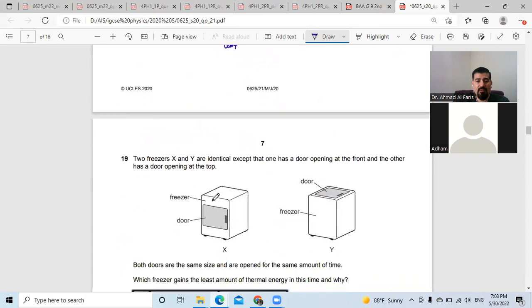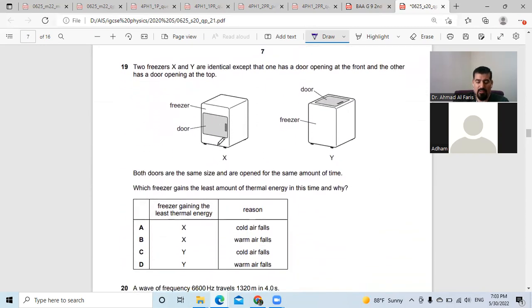Okay, let's move on to question 19. What do we have in question 19? Two freezers, X and Y, are identical, except that one has a door open at the front, and the other has a door open from the top. So when you go to a mall or supermarket and you want to buy something, for example an ice cream, because it's summer now, and you open the door to bring any piece of food or ice cream that you wanted, you will feel that cold air falls like this, right?